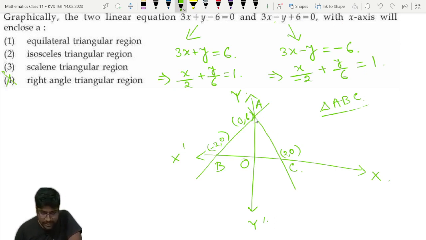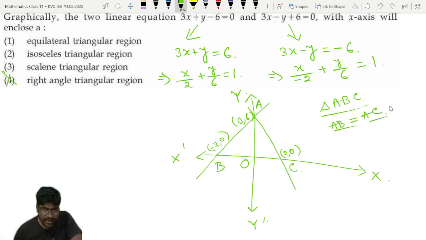Now second thing, we are seeing that AB is equal to AC. If you find the length of AB and AC, you will see AB is equal to AC. Two sides are equal.